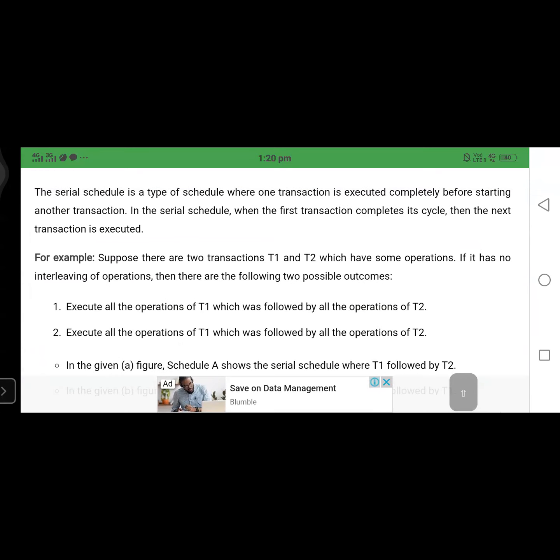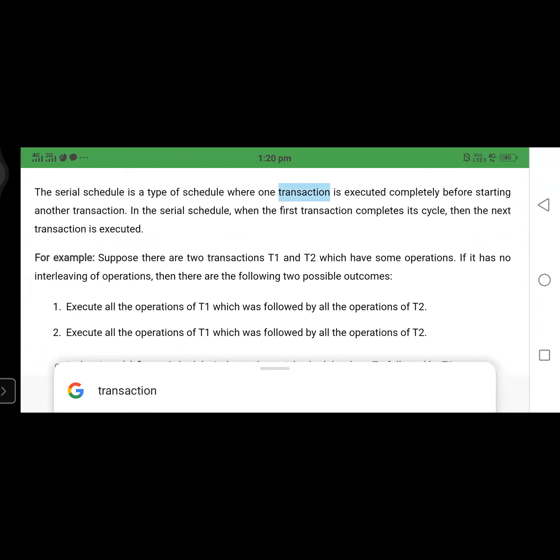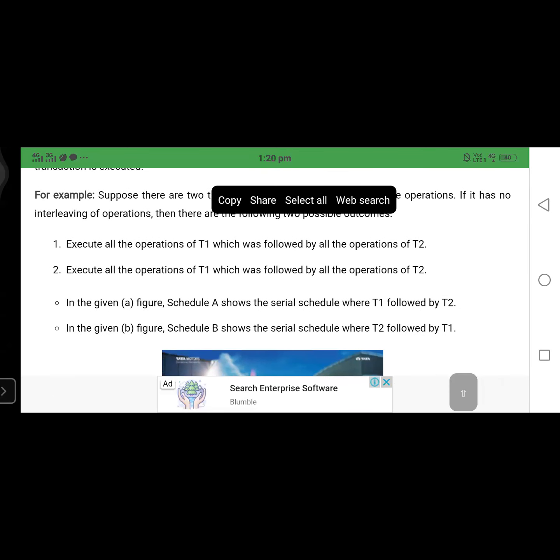Suppose there are two transactions T1 and T2 which have some operations, with no interleaving operations. Then there are two possible outcomes. Execute all of the operations of T1, followed by the operations of T2.